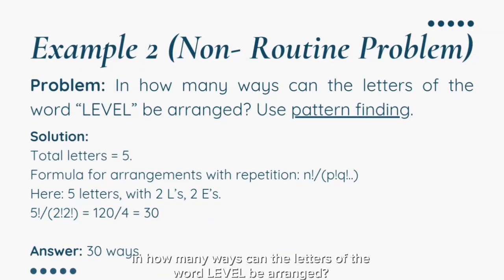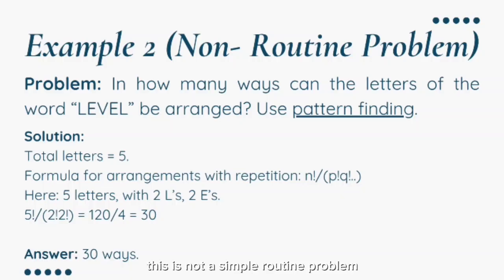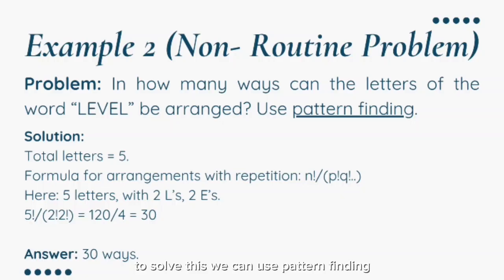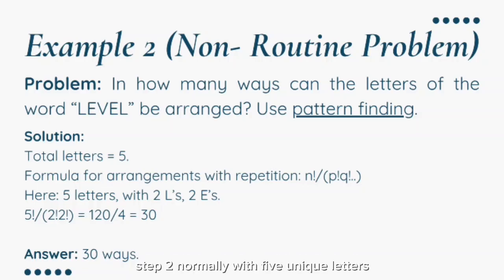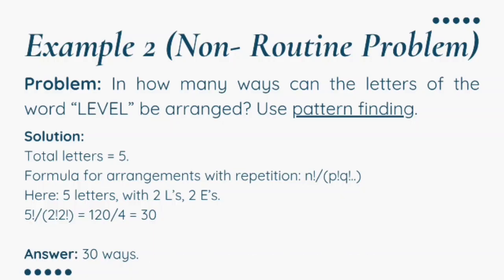Our example is: in how many ways can the letters of the word LEVEL be arranged? This is not a simple routine problem because the word contains repeating letters, 2 L's and 2 E's. That makes it different from a straightforward permutation. To solve this, we can use pattern finding. Step 1. Count the total number of letters. LEVEL has 5 letters. Step 2. Normally, with 5 unique letters, the number of arrangements would be 5 factorial, which is equal to 120. Step 3. But since some letters repeat, we divide by the factorials of their repetitions.